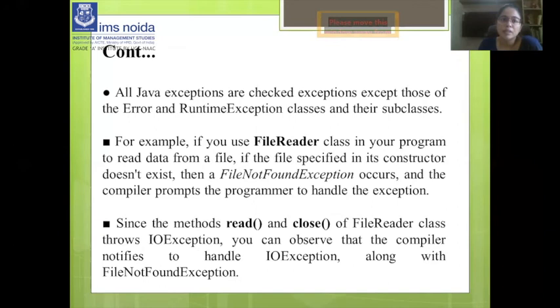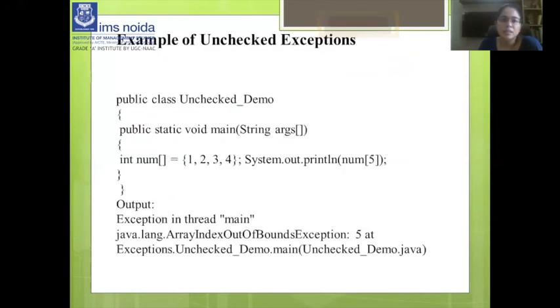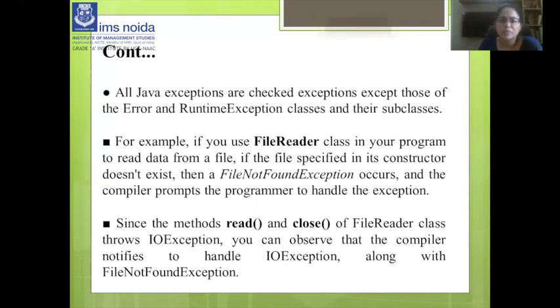Next is this, which we already discussed, that all Java exceptions are checked exceptions except those of Error and RuntimeException.